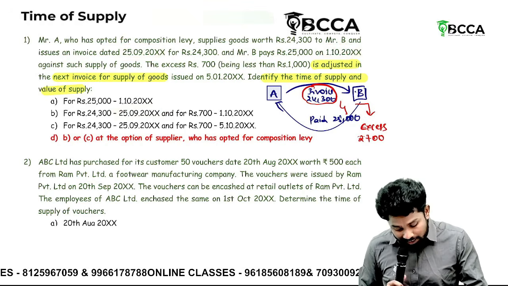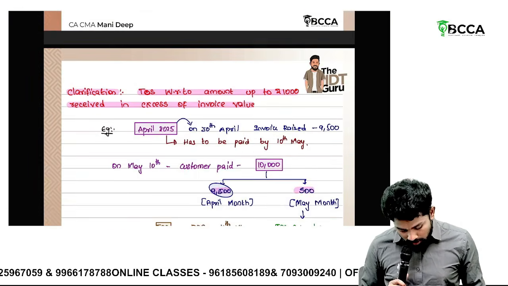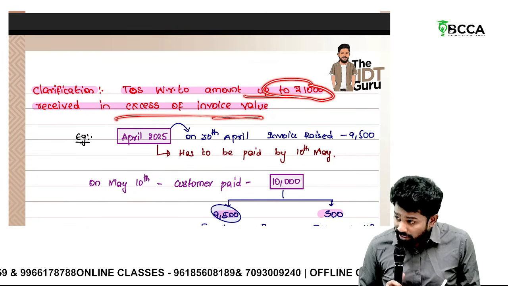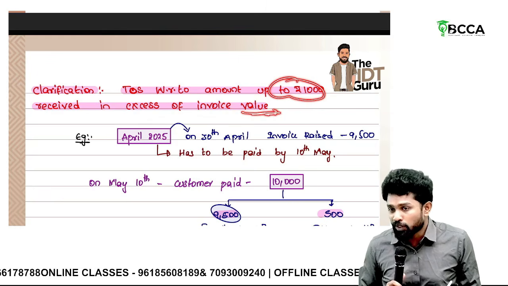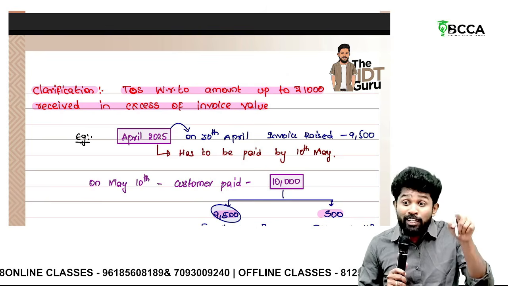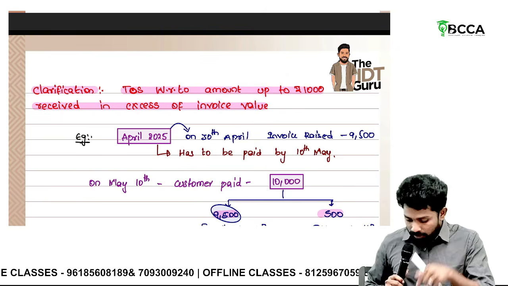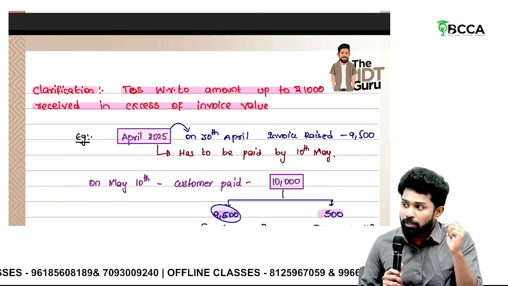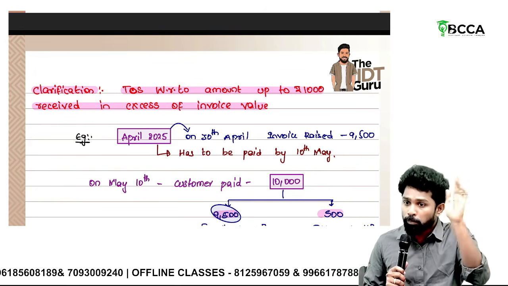Then for the excess 700 rupees, there is a clarification actually. Time of supply with respect to an amount up to rupees 1,000 received in excess of invoice value. Sir, usually this is not applicable for goods. Why? Because for goods, payment is not required. You will check only the date of invoice or due date for issue of invoice, whichever is earlier. But here, this fellow is a composition scheme person, so payment is relevant. Since payment is relevant, this clarification is also relevant. So for the excess amount, if it is within 1,000, the time of supply could be either the date of invoice or the date of payment, at the option of the supplier.